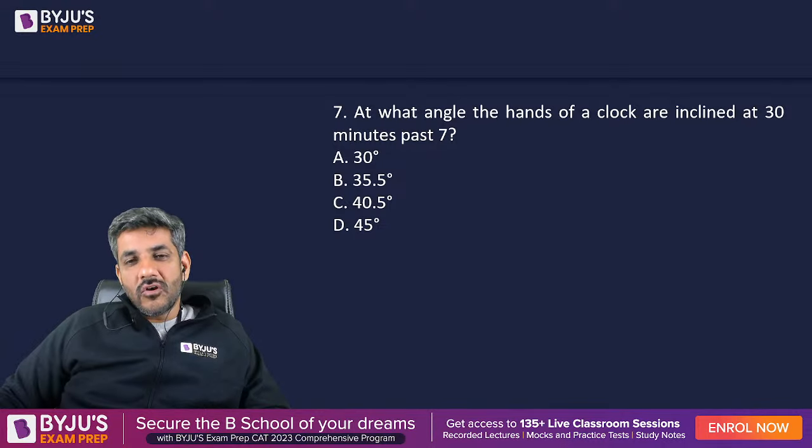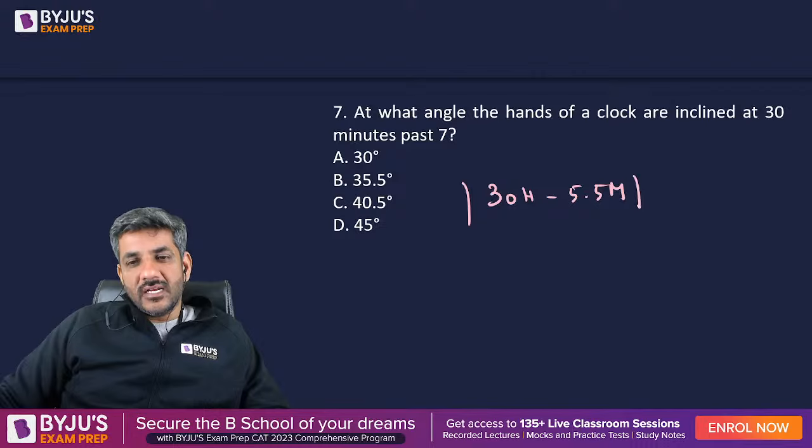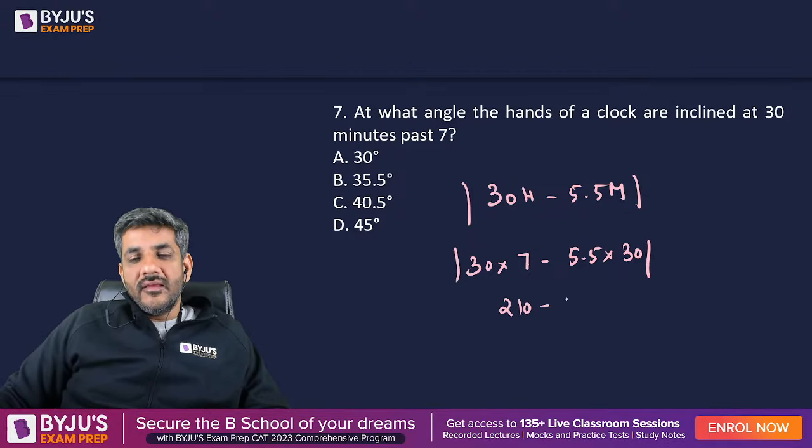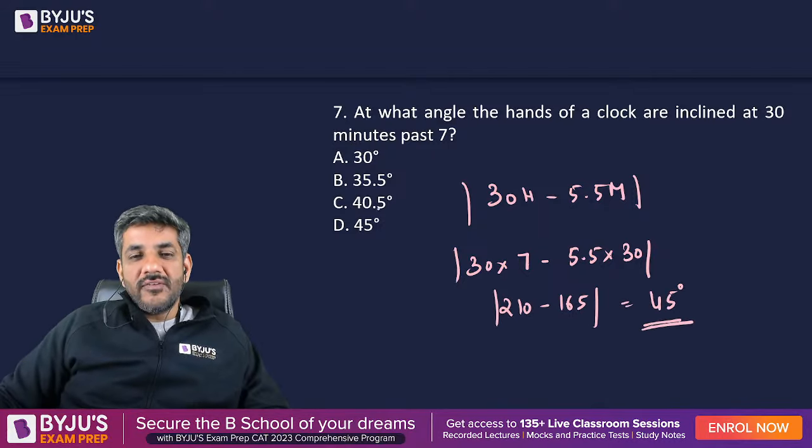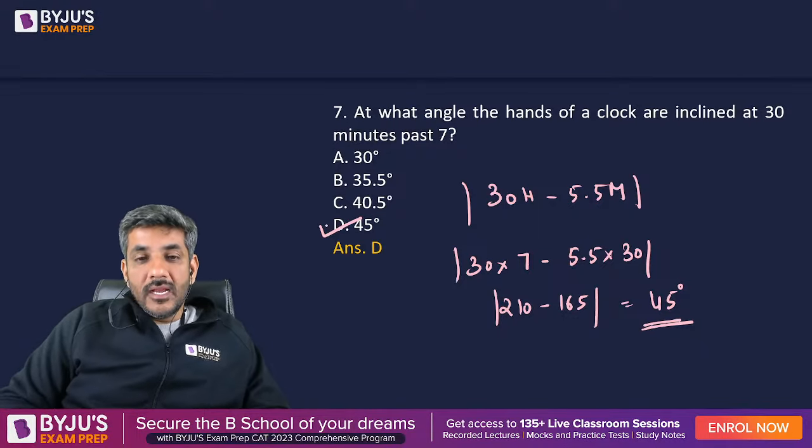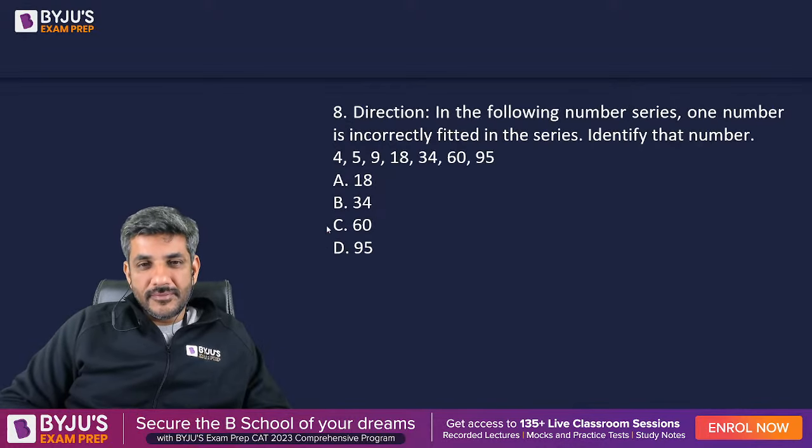At what angle the hands of a clock are inclined at 30 minutes past 7? There is a direct rule for that. 30h minus 5.5 m. Modulus of this is the answer. H is the hour. So 30 into 7 minus 5.5 m. M is the minutes, that is 30. इसका modulus. So 210 minus 165. इसका mod निकालोगे आप तो 45 डिग्री आएगा. So 45 degree is the correct answer. That is option D. I'm sure there is no doubt about this. I'll move ahead to question number 8, which is here on your screen now.